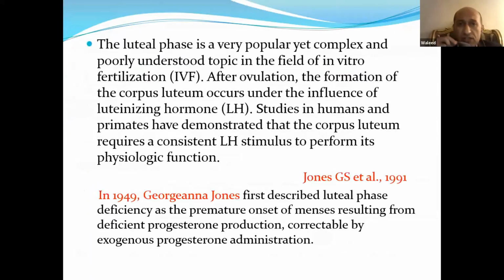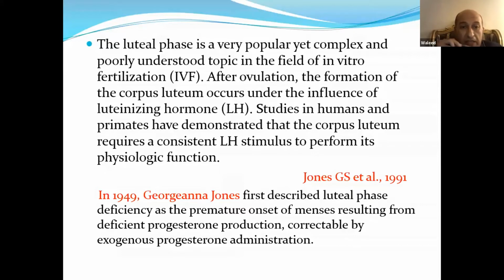The luteal phase is a very popular yet complex and poorly understood topic in the field of in vitro fertilization. After ovulation, the formation of corpus luteum occurs under the influence of luteinizing hormone. Studies in humans and primates have demonstrated that the corpus luteum requires a consistent LH stimulus to perform its physiologic function.